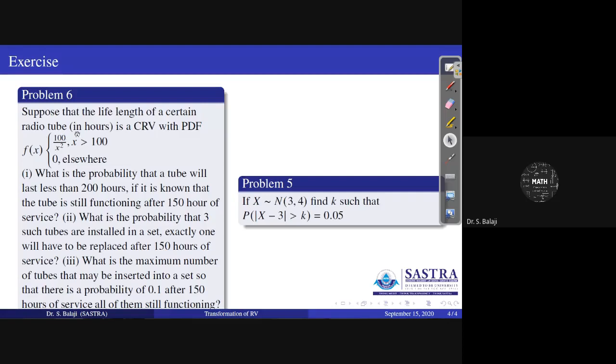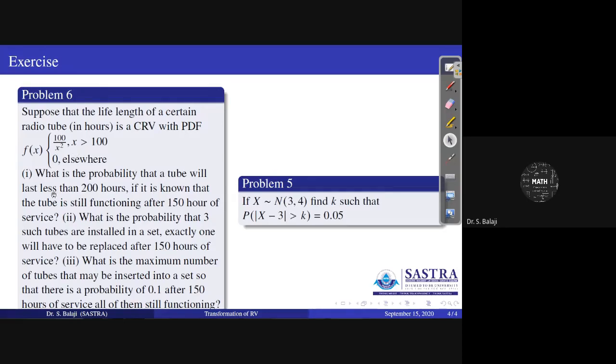Life length of a certain radial tube is a continuous random variable. F of x is given for x greater than 100 hours. What is the probability that the tube will last less than 200 hours? This is the working condition life length.